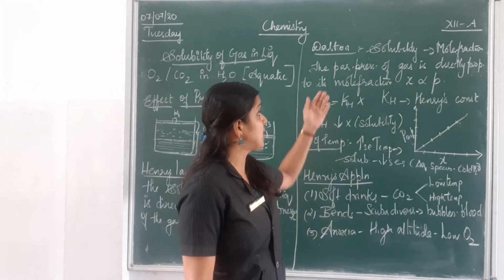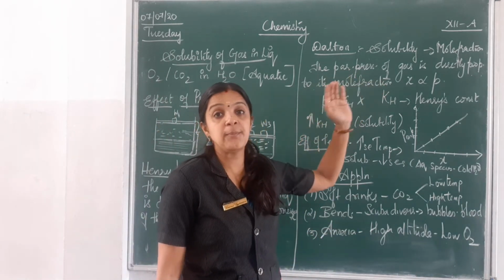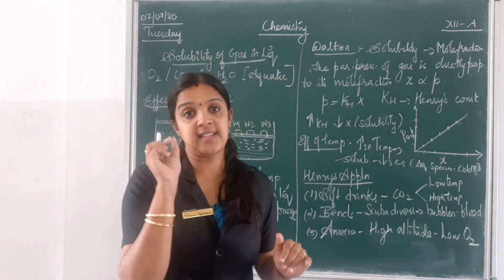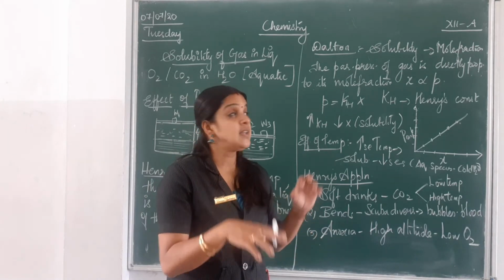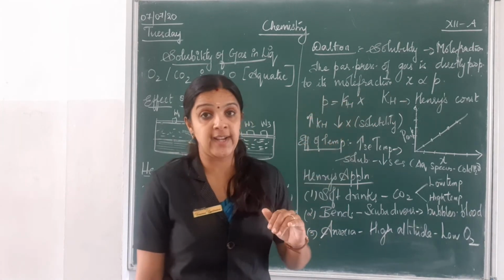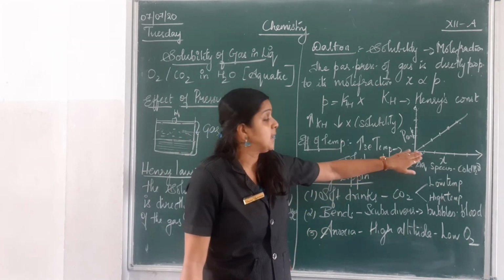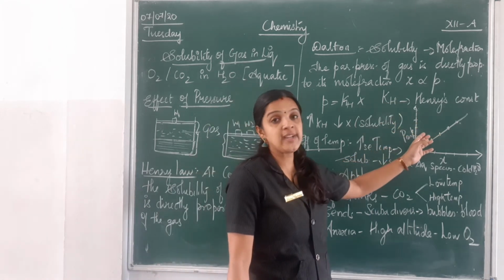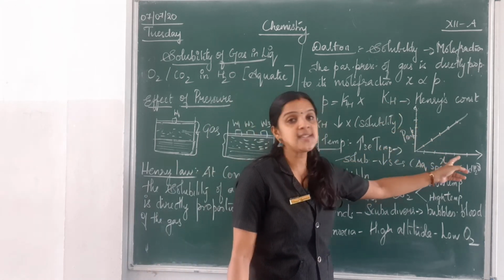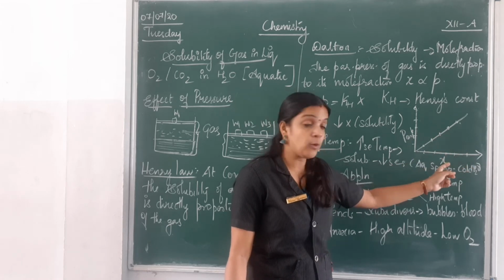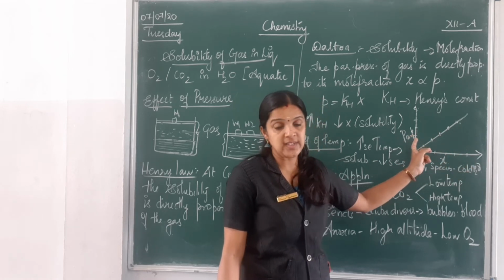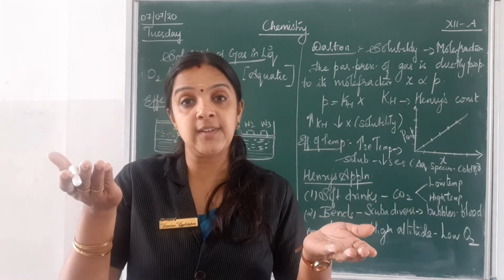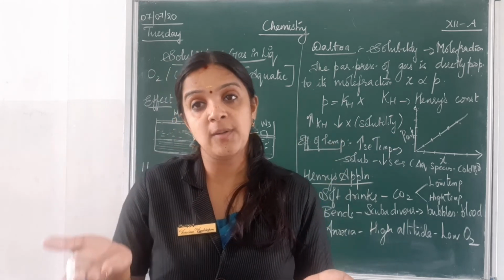It's the same. So what he said is that the partial pressure of the gas will be directly proportional to the mole fraction. The partial pressure of the gas, that is of the solute in a liquid, will be directly proportional to its mole fraction. So when a graph was drawn between the mole fraction and the partial pressure, what did we get? We got a straight line, which means whenever there is an increase in the mole fraction, the partial pressure also increases. That is, they go in a straight line. When you increase the mole fraction, partial pressure increases. When you decrease the mole fraction, partial pressure decreases.